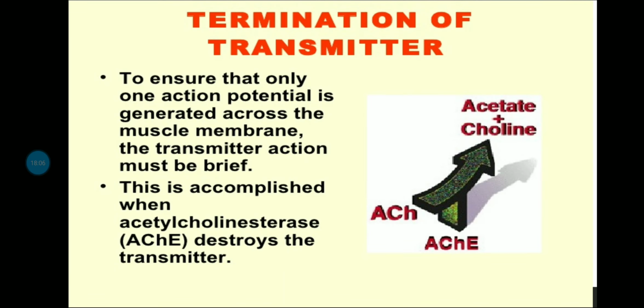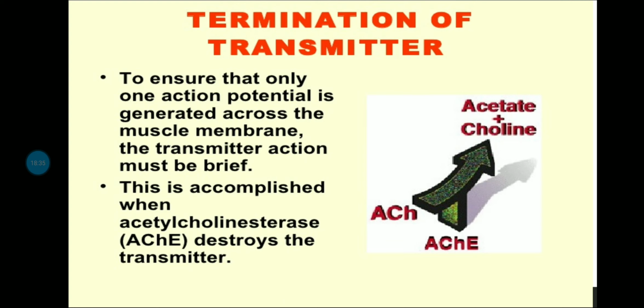Now if we look at why termination occurs, okay, basically it is to ensure that only one action potential is generated across the muscle membrane and transmitter action must be brief, okay. So transmitter का जो action है वो थोड़े टाइम तक रहना चाहिए. For example stimulus आई अभी और transmitter act किए जा रहा है, right? So it can cause multiple action potentials, but that should not occur, right? If one stimulus is there, then only one action potential needs to be generated.